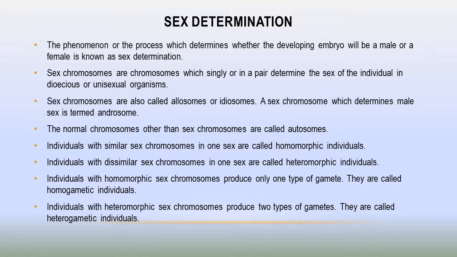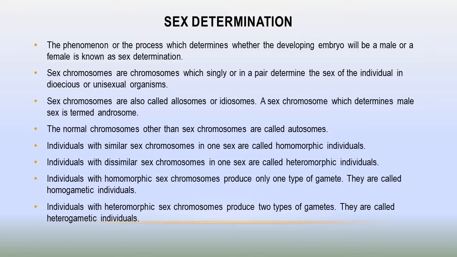Okay, individuals with a similar sex chromosome in one sex are called homomorphic individuals, whereas individuals with dissimilar sex chromosomes in one sex are called heteromorphic individuals. We can give an example here. For example, in humans, XX-XY type of sex determination is present.